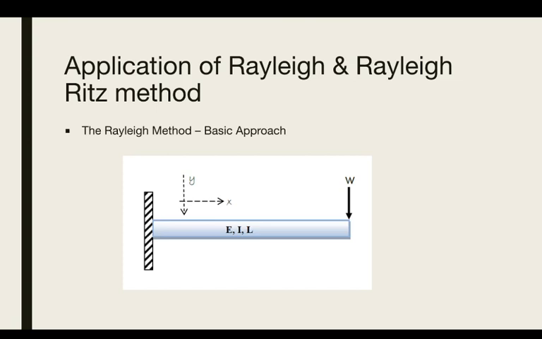The beam has a Young's modulus of E, a moment of inertia I and a length of L.